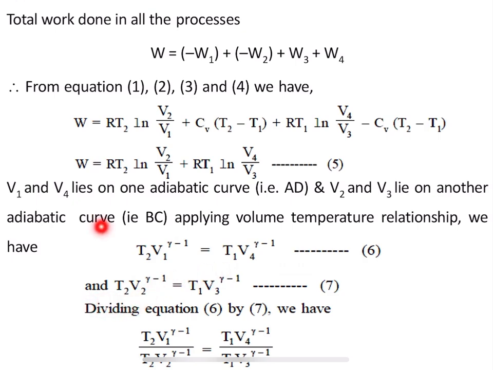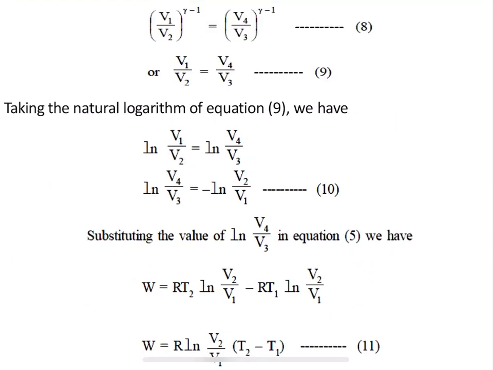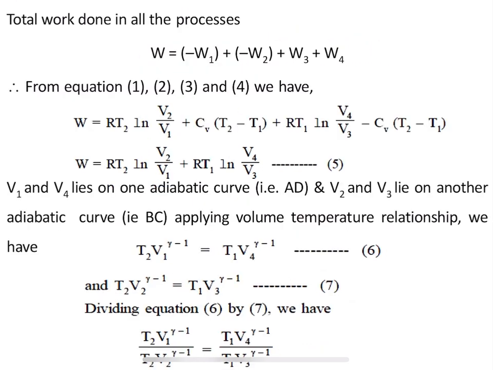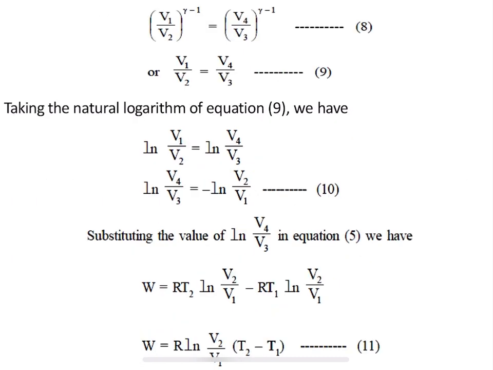Similarly, for the adiabatic curve BC, I can write T2 V2 raised to gamma minus 1 equal to T1 V3 raised to gamma minus 1. Next we have to divide equation 6 by 7. Dividing equation 6 by 7, we get equation 8. Here T1 and T2 get cancelled, and the rest of the terms are written here. Please observe it carefully.